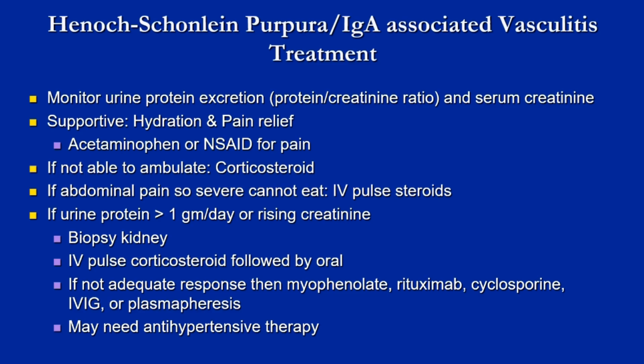If the patient begins excretion of greater than 1 gram per day of protein or the creatinine is rising, then the kidney will be biopsied. And if there is felt to be a significant glomerulonephritis, IV pulse corticosteroids are used, or if not adequate, then mycophenolate or rituximab or cyclosporin or IVIG, plus or minus plasmapheresis. And if the kidney is involved, one may need antihypertensive therapy.